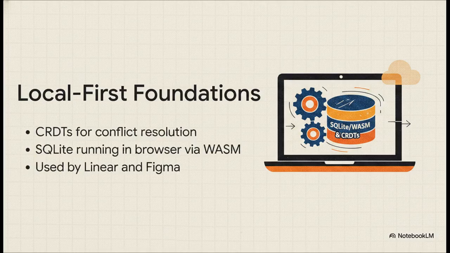So how is this actually done in practice? Well, you use CRDTs, which stands for conflict-free replicated data types, for your conflict resolution. If you think of the seamless real-time collaboration magic in Google Docs, that's what we're talking about. You're also seeing technologies like SQLite running directly inside the browser via WebAssembly, or WASM.